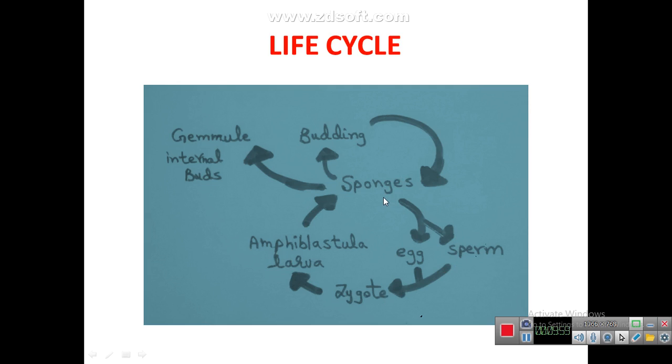This is the sexual reproduction in the sponges. Some amoebocyte cells develop into egg and sperm. The egg and sperm fuse together to form zygote. The process is known as fertilization. The zygote will develop into a larva known as the amphiblastula larva. This larva is free floating. Whenever it finds a suitable place, it will get attached to that rock or any soil or any substratum and will develop into a new sponge. So by this means, the members of phylum Porifera disperse or spread in the water bodies.